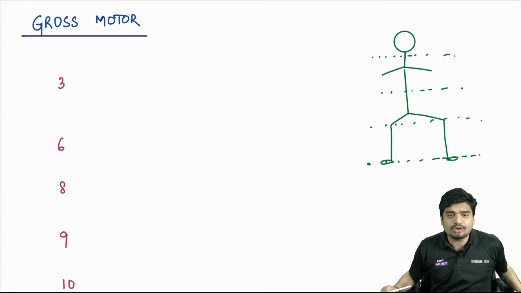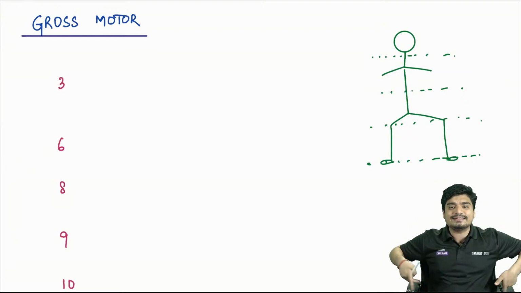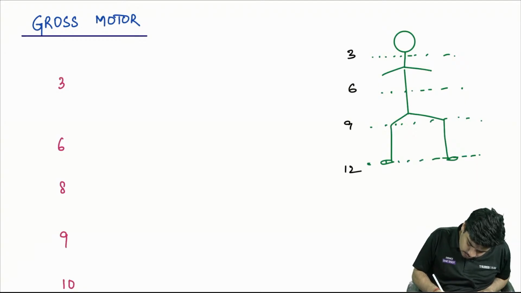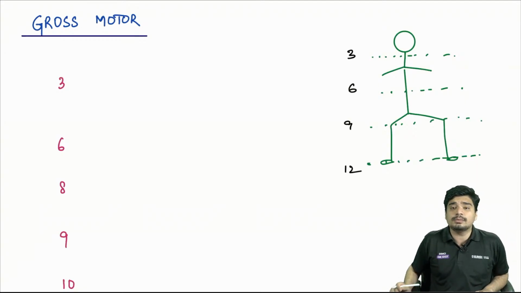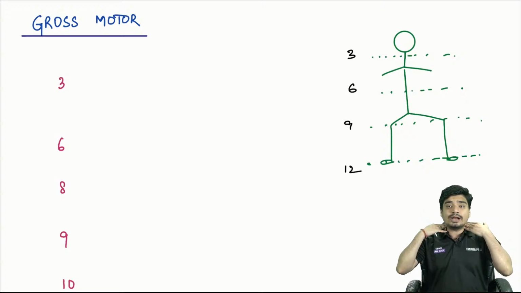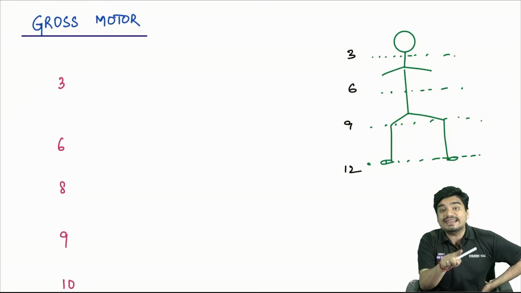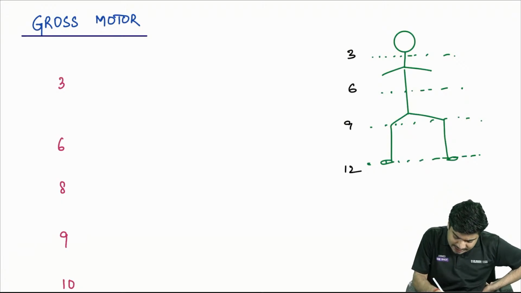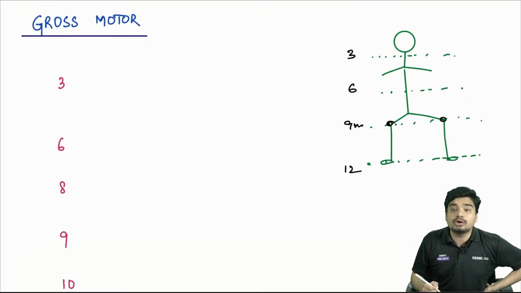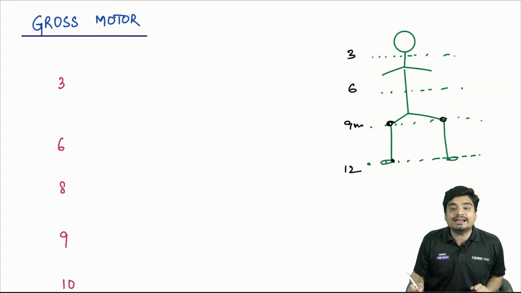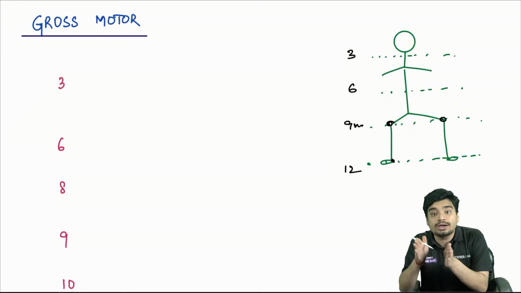Easy way to remember gross motor milestones. 3, 6, 9, 12. This is the easiest way you can remember the gross motor milestones. At 3 months, you will have neck control. At 6 months, you will have trunk control. So child will be able to sit with support. At 9 months, you will have knee control. So you'll be able to stand with support. At 12 months, you will have feet control. So you'll be able to walk with support.